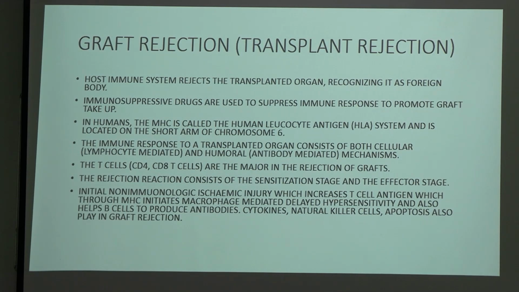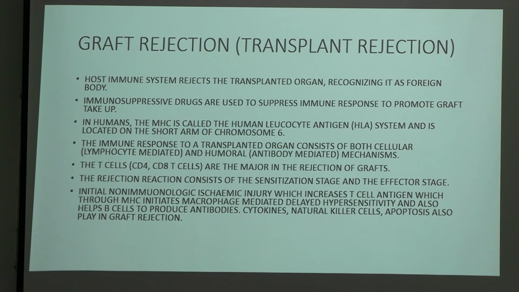Now coming to graft rejection and transplant rejection. The host immune system rejects the transplanted organ, recognizing it as a foreign body. Obviously we have an immune system which will treat that transplanted organ as a foreign body. So what we use are immunosuppressive drugs. They suppress the immune system of the body to promote graft uptake. In humans the MHC is called the human leukocyte antigen, and is located on the short arm of chromosome 6.